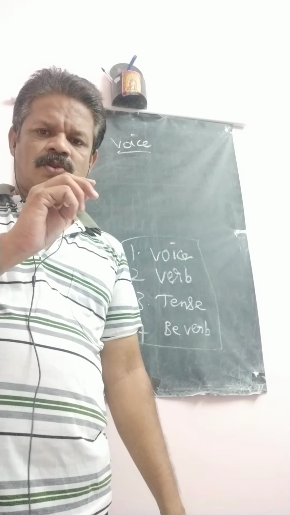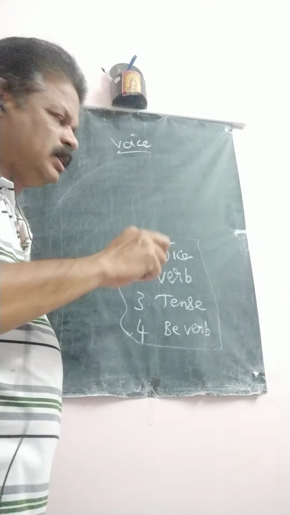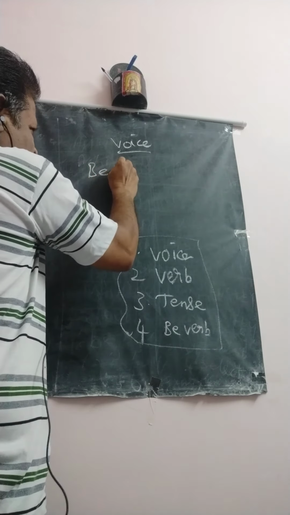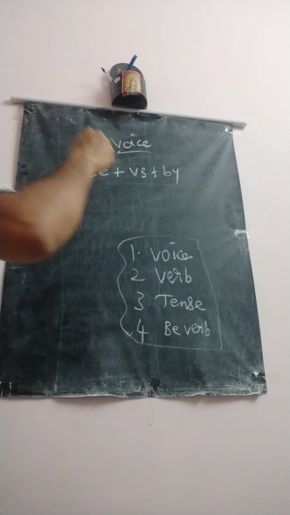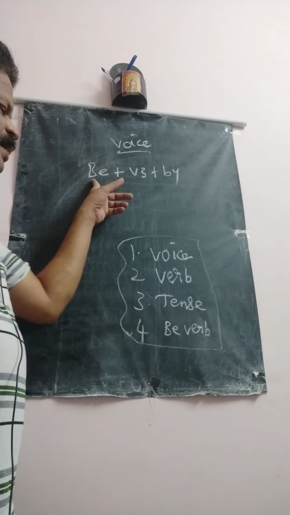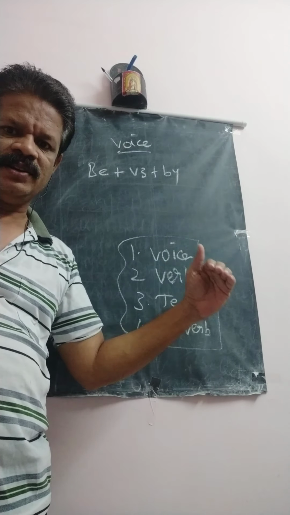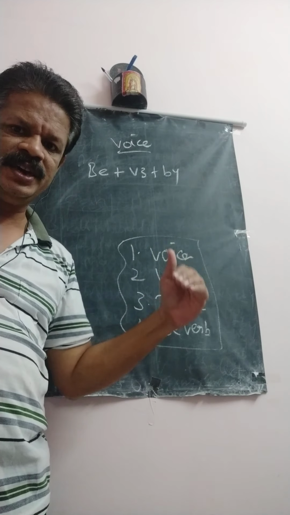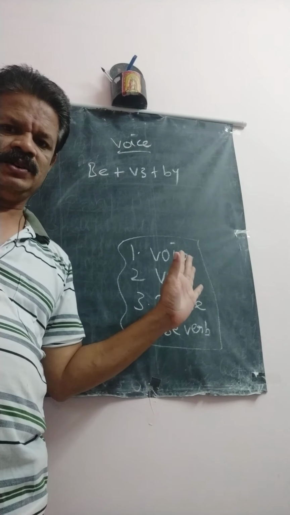Then you should learn the structure of the passive form. What is the structure of the passive form? Be verb plus V3 plus by. This is the structure of the passive form. Already I told you be verbs: am, is, are for present tense; was, were for past tense; shall be, will be for future tense; be, been, being, to be. These are be form verbs.